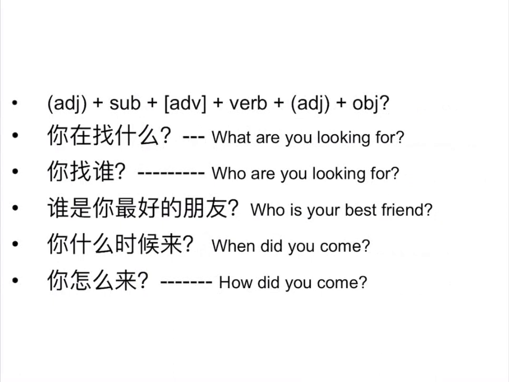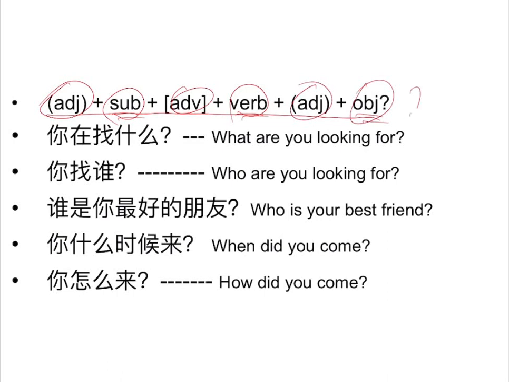So in Chinese, you still use the same order: subject, verb, and then object. As for the rest, the adjective should be in front of the subject, the adverb should be in front of the verb, and the adjective should be in front of the noun. And then finally use a question mark, and this is the sentence. So it still looks like a narrative, but there is a question mark. For example, what are you looking for? Then how do you say it? You say it this way.